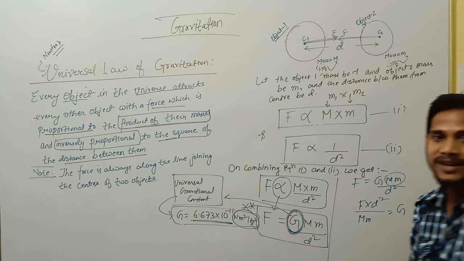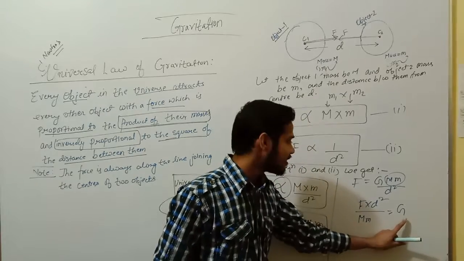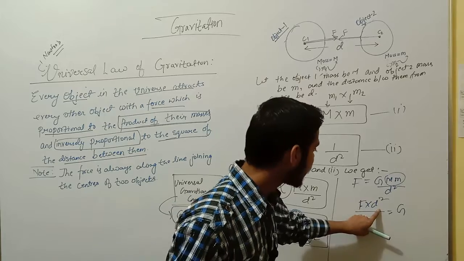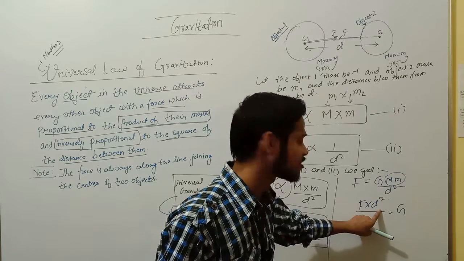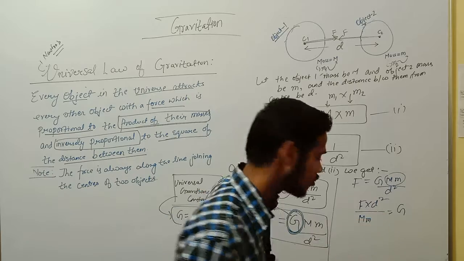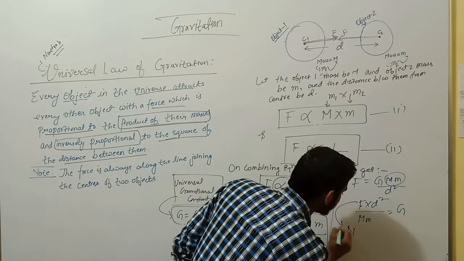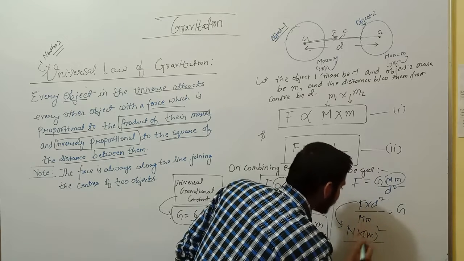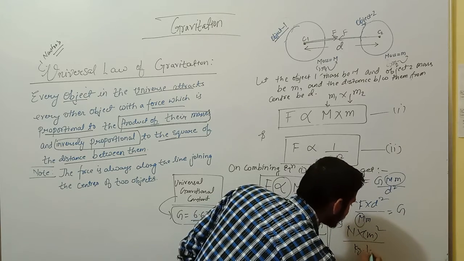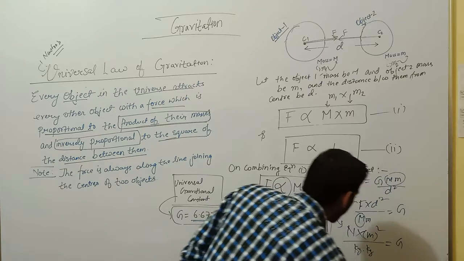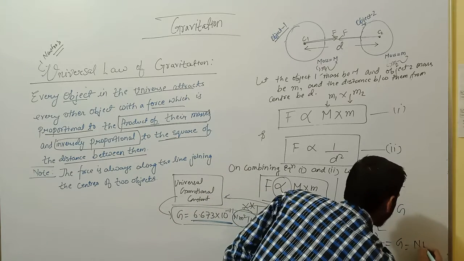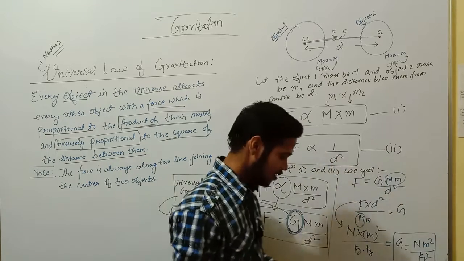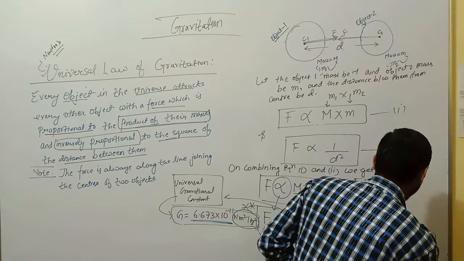The SI unit of force is Newton, the SI unit of distance is meter, so this becomes meter square, and the SI unit of mass is kg, so this becomes kg square. So we get the SI unit of G as Newton meter square per kg square. This is our final SI unit of G.